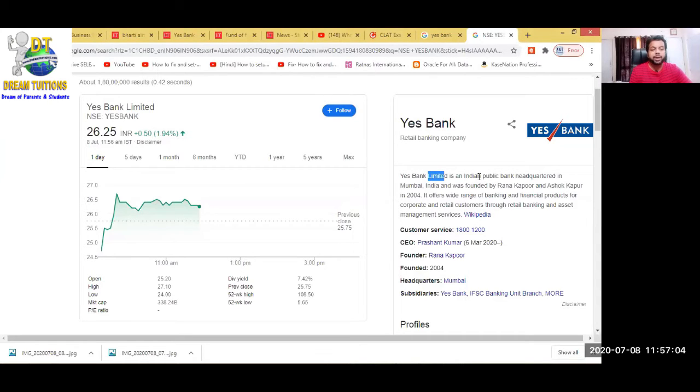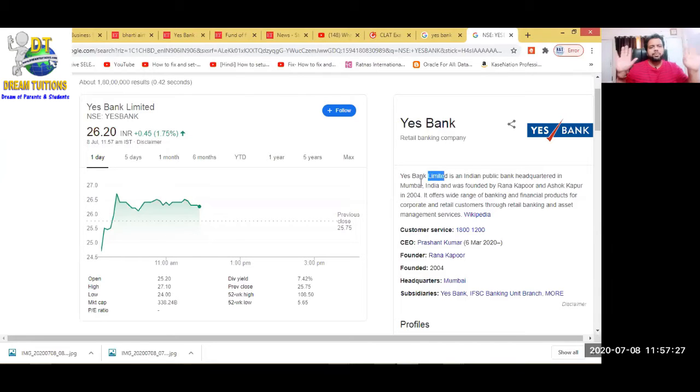Okay, it is a public bank. What is the meaning of public bank? The meaning of public bank is that this is not run by government. The general public has invested money in this bank in the form of shares. I hope you're getting it. Student, don't just leave it as commerce. So dimag se nikal do.